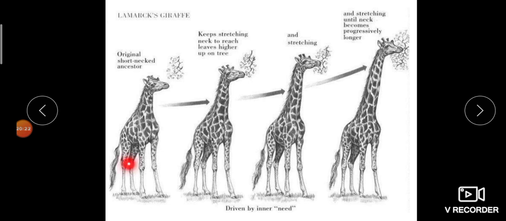So this is an example. Then another example we already discussed, about long-necked animals. Here it is the origin of long necks, not legs, long necks. How are long necks produced? The original short-necked ancestors may develop into long-necked offspring due to the availability of food.